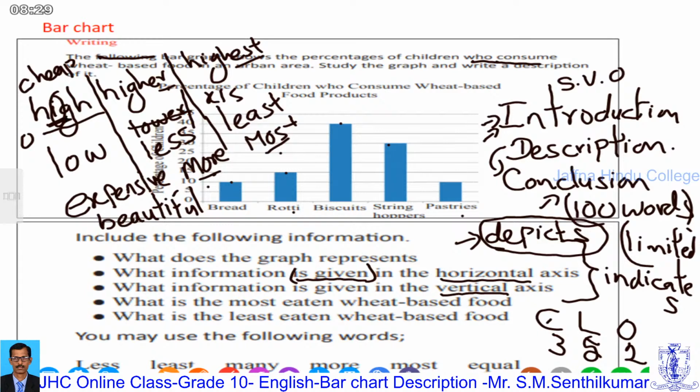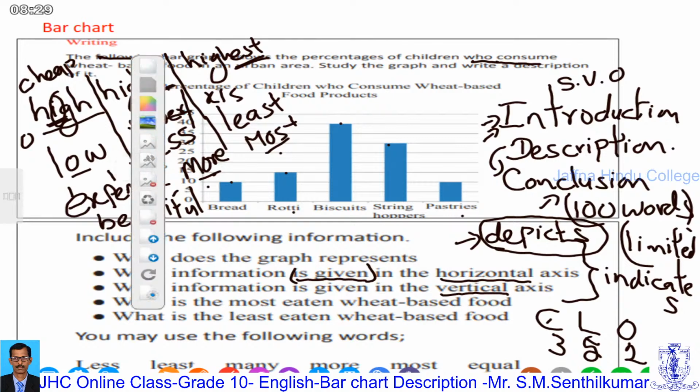See, low, o. So, one syllable words. If it is a one or two syllable word, we add er, est. Here, expensive, e, another syllable.